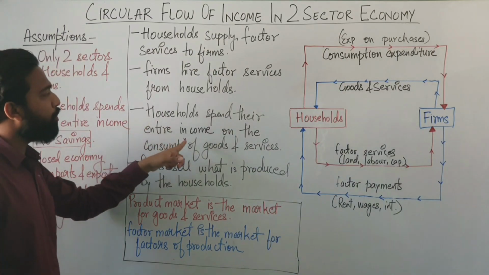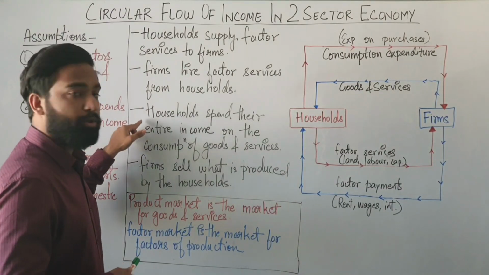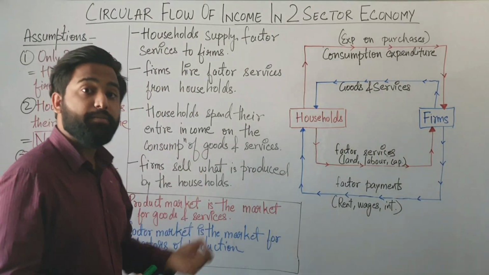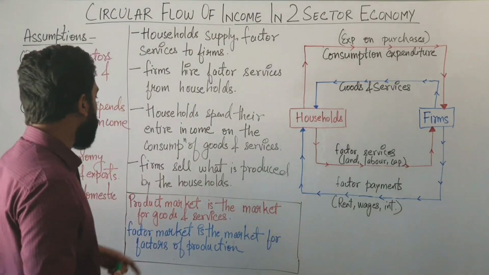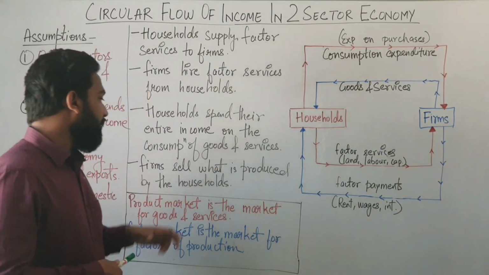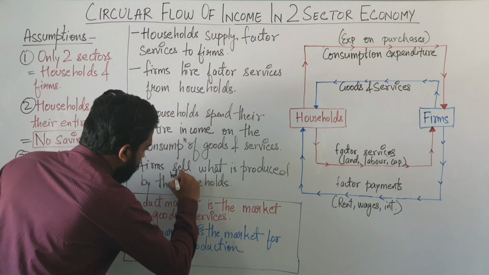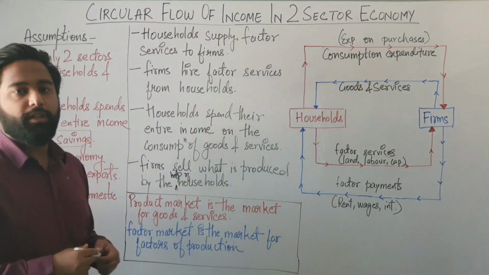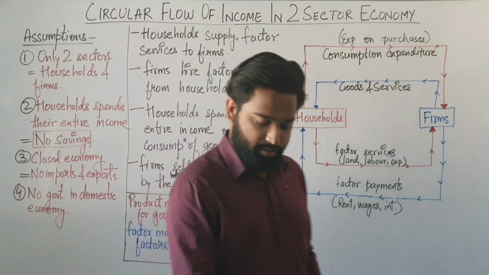Third one, the households spend their entire income on the consumption of goods and services. The households are expending all of our income on consumption, the expenditure which is done on the purchases of goods and services. Now the last point, the firms sell what is produced with the help of households.